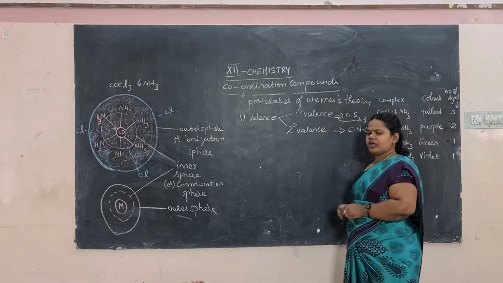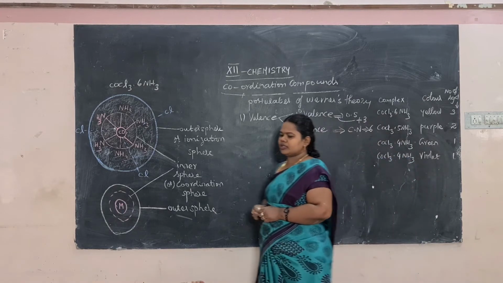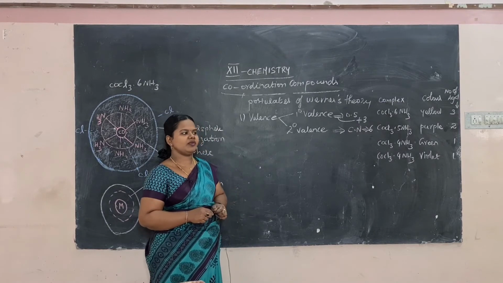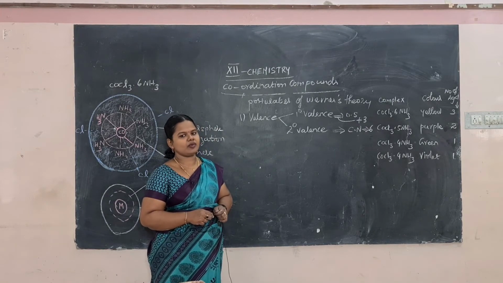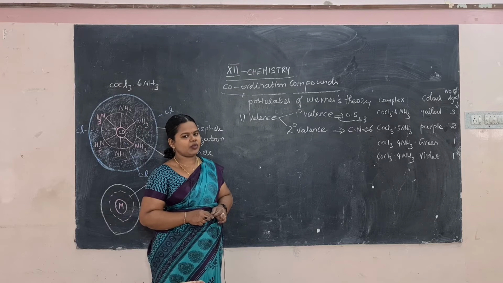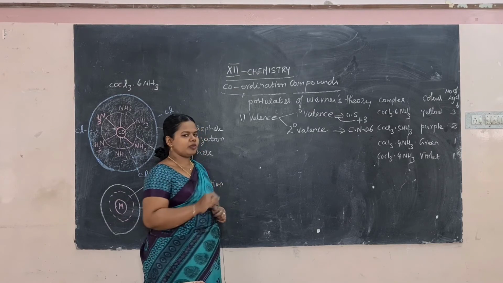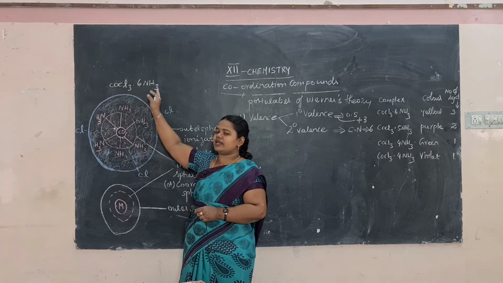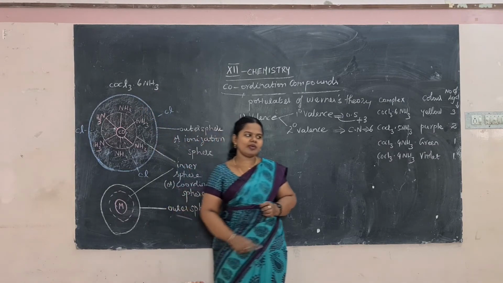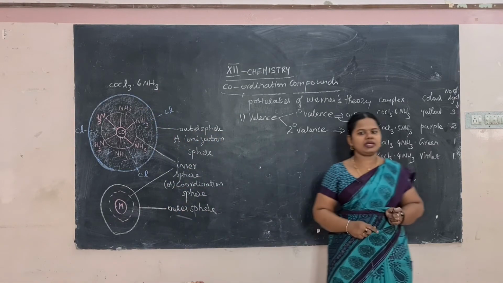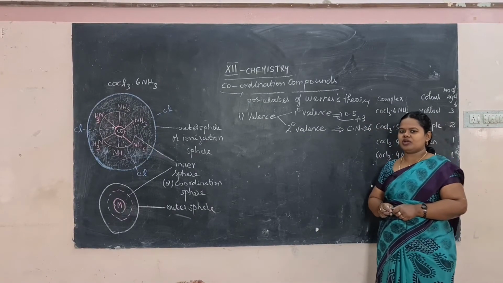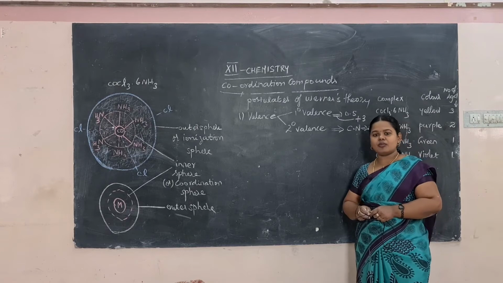Okay, so the primary valency is satisfied by the negative ion. Here in CoCl3·6NH3, the primary valency is satisfied by the chloride ions. What satisfies the secondary valency? It is satisfied by the 6 ammonia molecules.